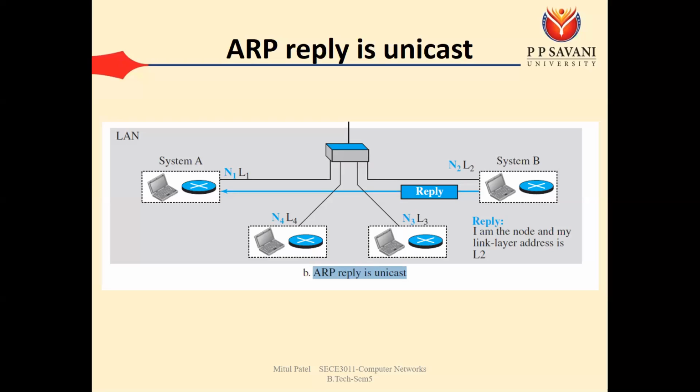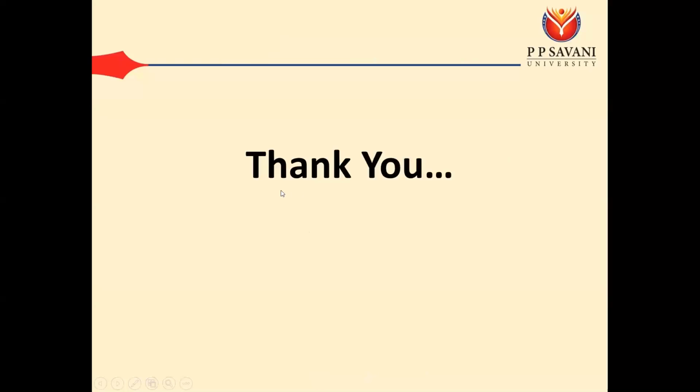The data link layer is responsible for hop-to-hop delivery, and to know the MAC address of the next hop, we require the ARP protocol. The ARP protocol works by ARP request and ARP reply. ARP request is broadcast while ARP reply is unicast. So this is all about the data link layer, and with that I will consider module number 3 finished. I will upload this slide today.